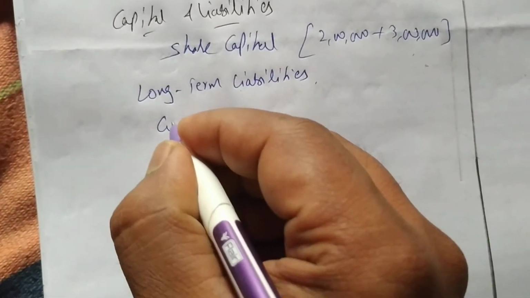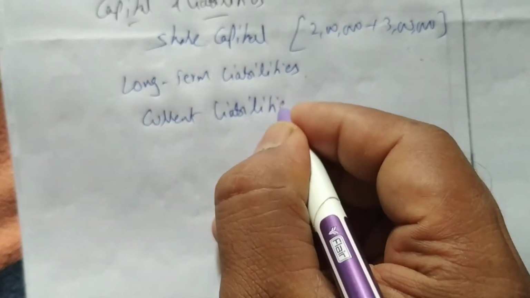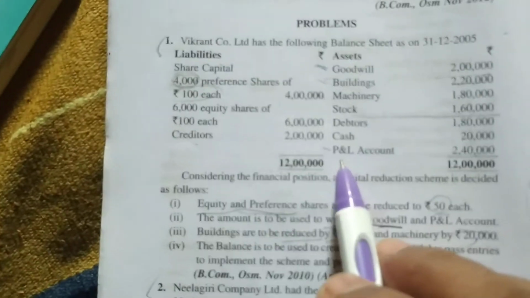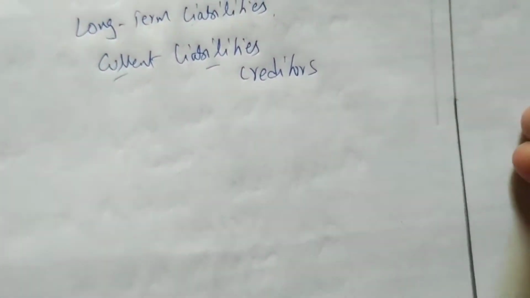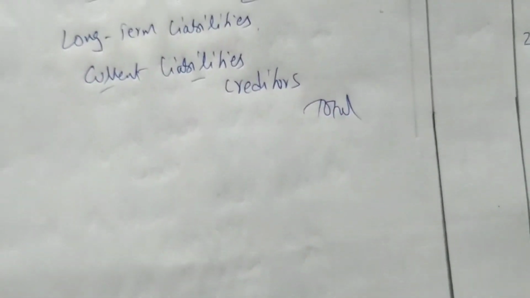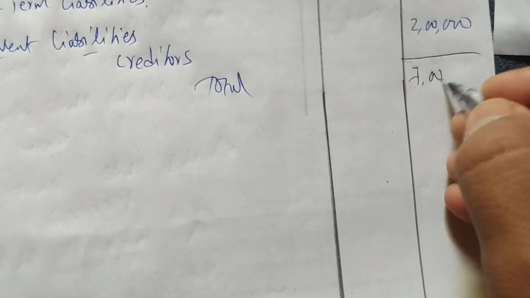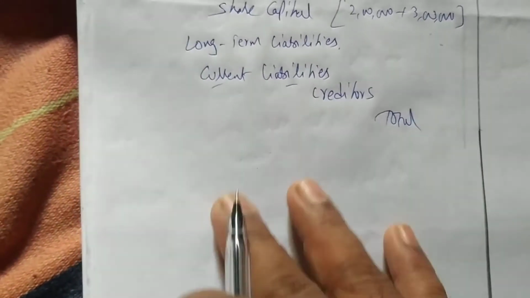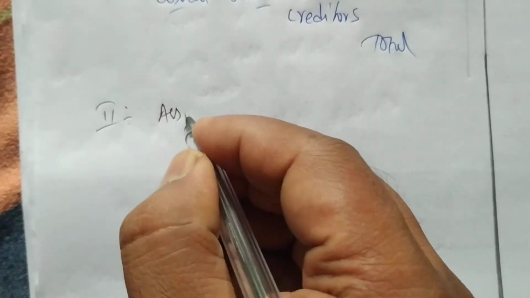Then you write current liabilities. In current liabilities we are having creditors, so write creditors. The value of creditors is 2 lakhs. Total will be 5 lakhs plus 2 lakhs, 7 lakhs. Okay, next we have to write assets, Roman number 2. This is 1, 2, assets.